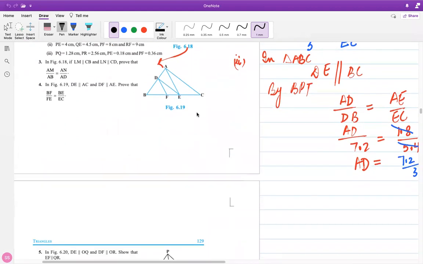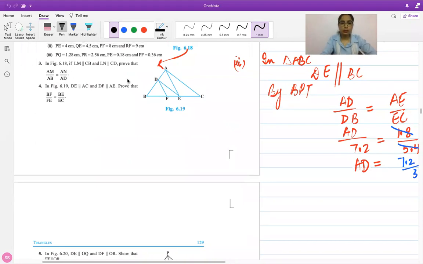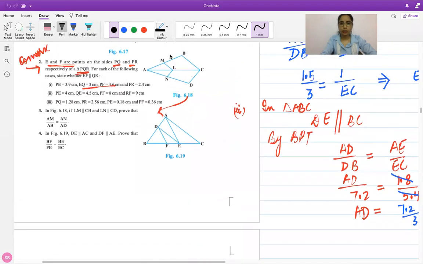Okay, now we are moving to the parts where we have the questions where you need to write down the proof. So question number 3 here, along with which this is the figure 6.18 over here. You have been given that LM is parallel to BC. I'll just mark it in the figure. So LM is parallel to BC and LN is parallel to CD. So there is this triangle ABC. एक ट्राइंगल ऊपर बन रहा है, ट्राइंगल ABC. उसमें ML